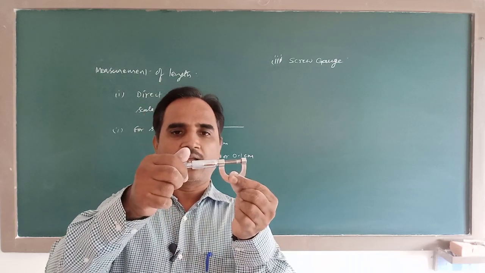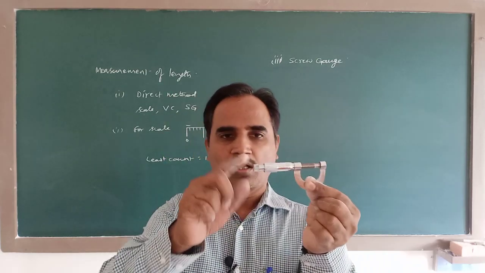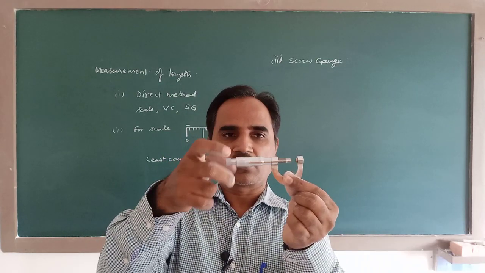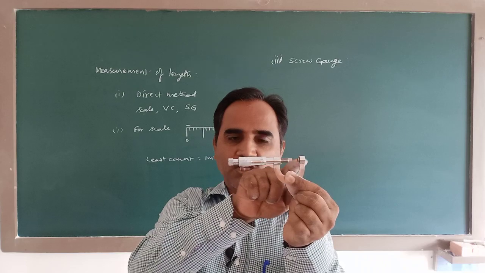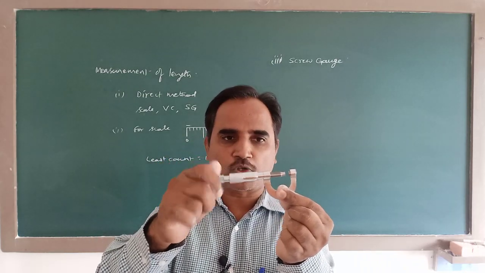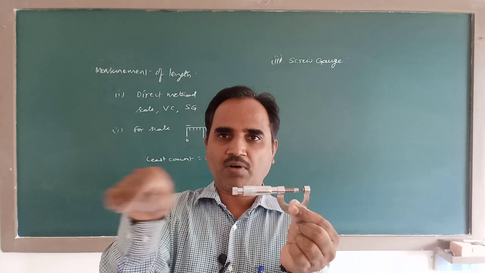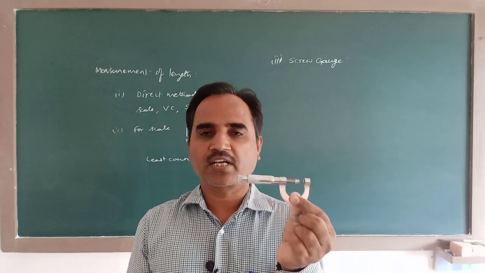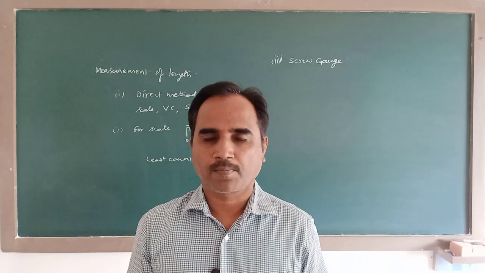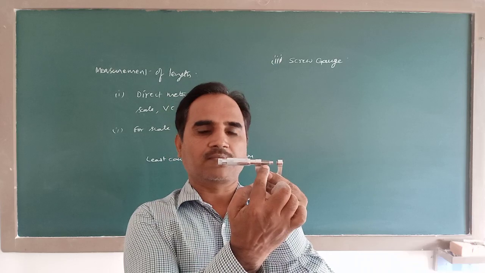Here you can see, this is called the head scale, this is called the screw head. When I turn it like this, the tip of the screw recedes. When I turn it in the opposite direction, it proceeds like this. So the rotational motion is converted into translational motion, that is the principle of screw. For any screw, there will be threads like this.